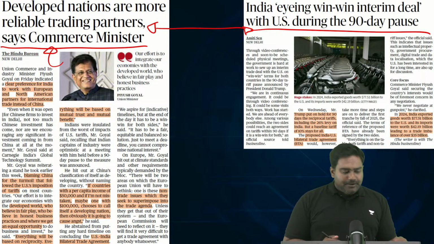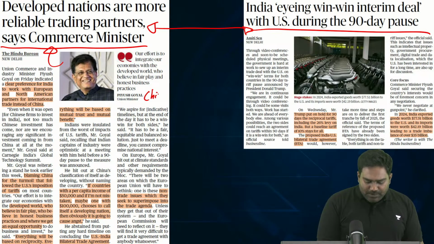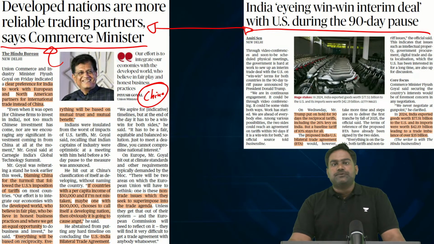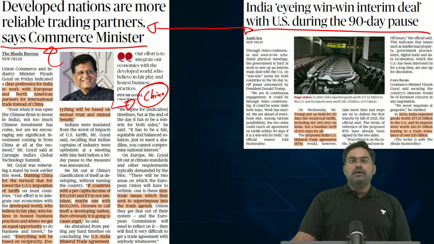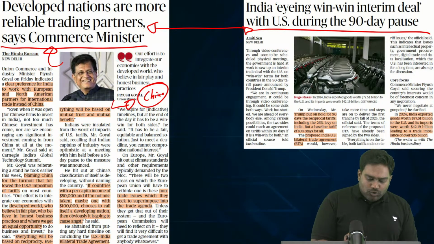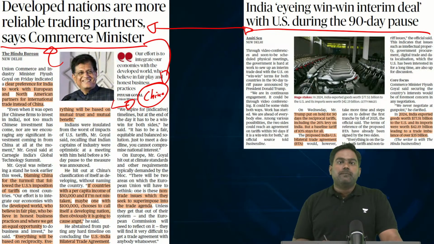Piyush Goyal has said that China is to be primarily blamed for the tariff wars. Though it is the United States which started the tariff war, and the entire world is blaming Donald Trump for the instability in the global economy, Piyush Goyal has chosen to blame China for it. Why? There is a valid reason.